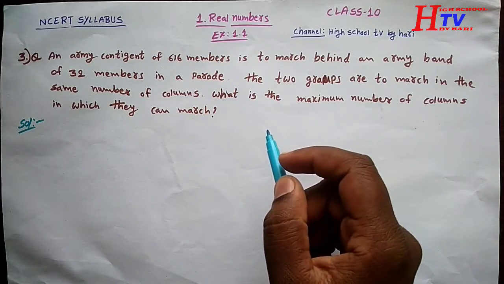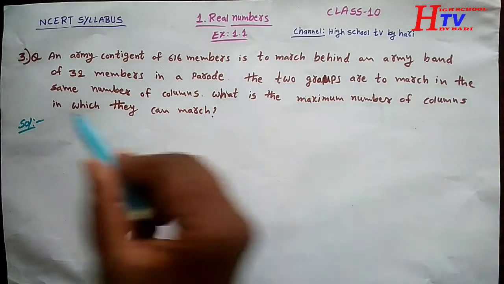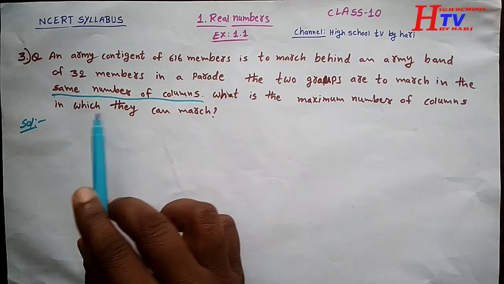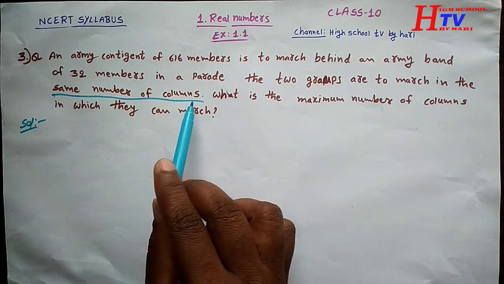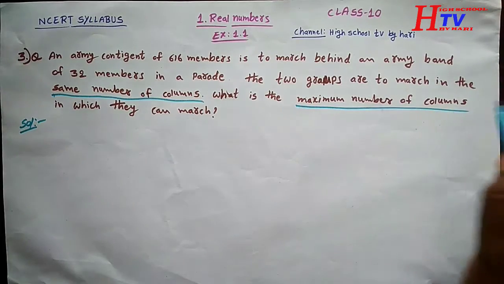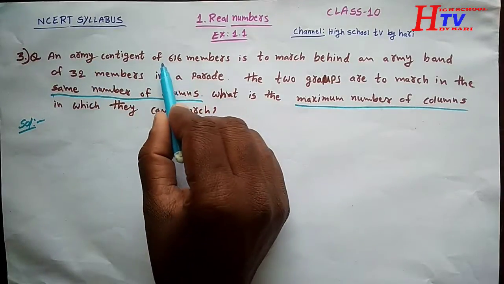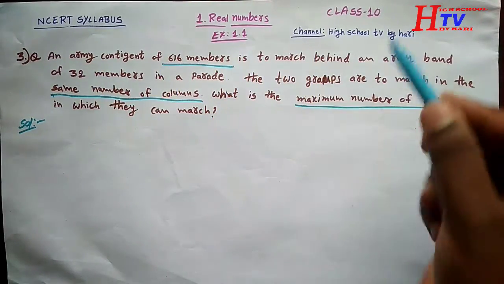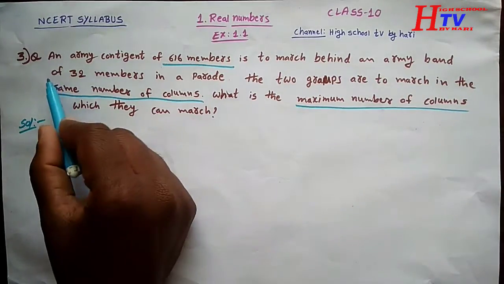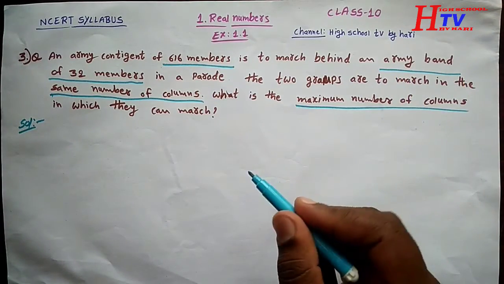Here they are asking two questions. The two groups are to march in the same number of columns. We have to find the same number of columns for the two groups, and that is the maximum number of columns. These are the two questions. An army contingent of 616 members is one group, to march behind another army band of 32 members, which is the second group.